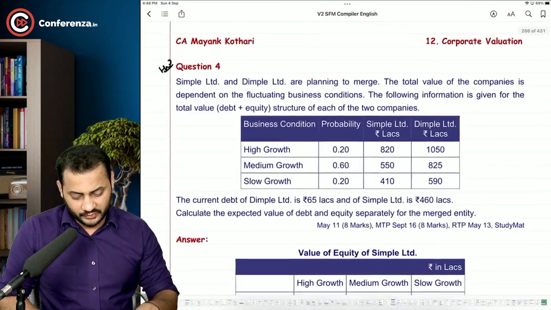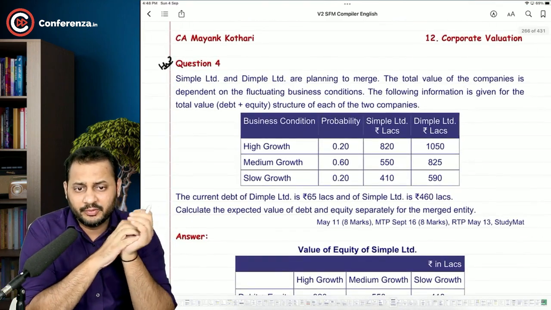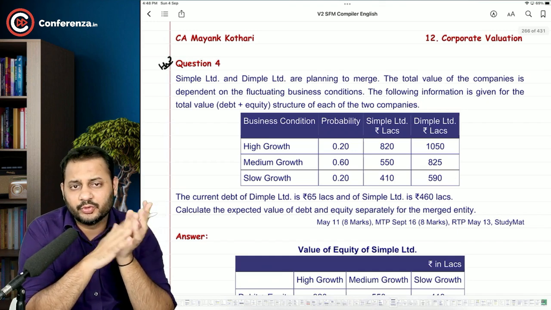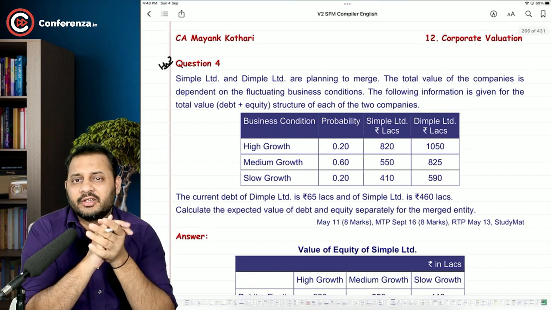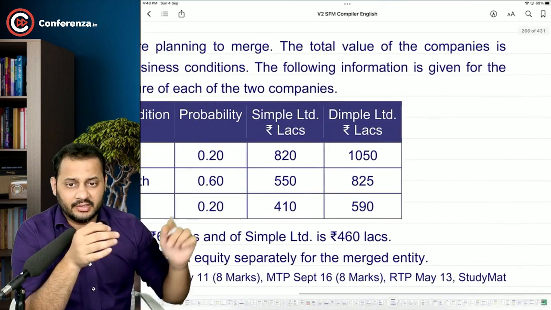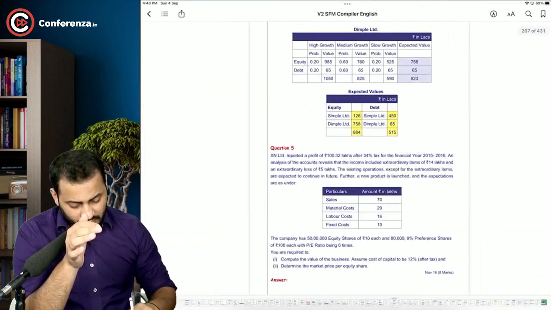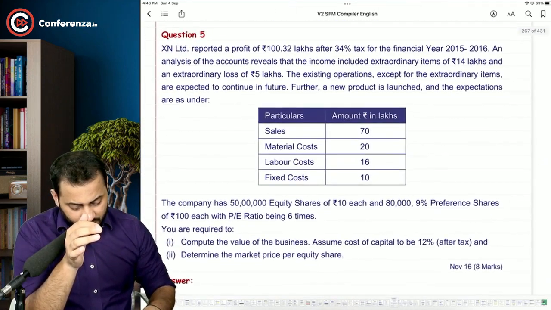Question number 4 is homework. See, question number 4 is homework because this is a pretty old question and the chances are very less. So you can just go through it once. Nothing is difficult in that. You just have to multiply the values with the probability and get the total. Okay. Coming over to question number 5.